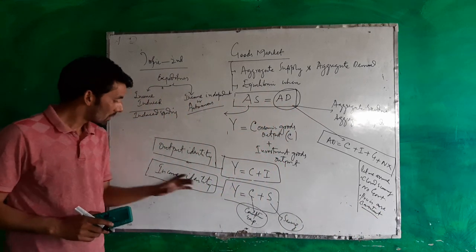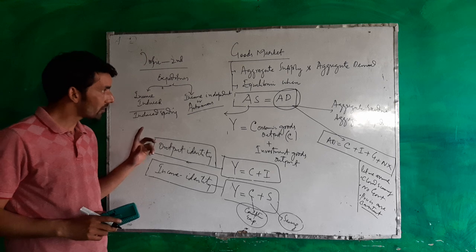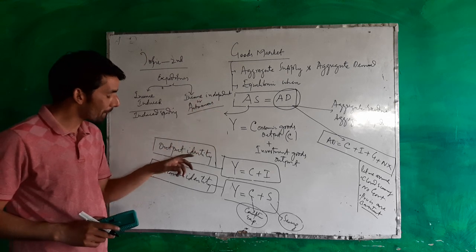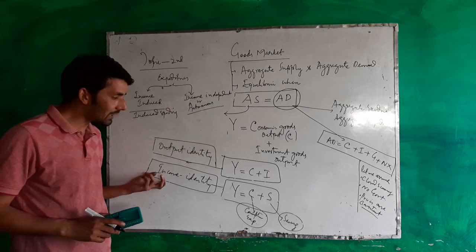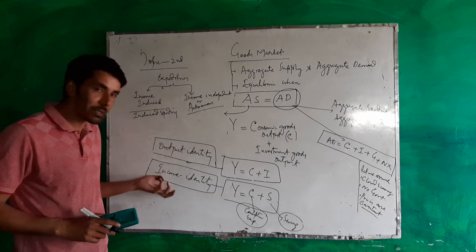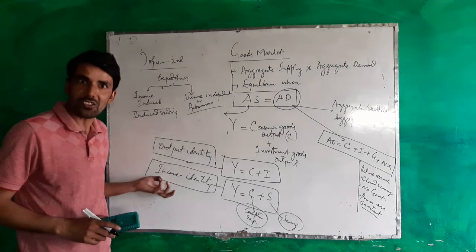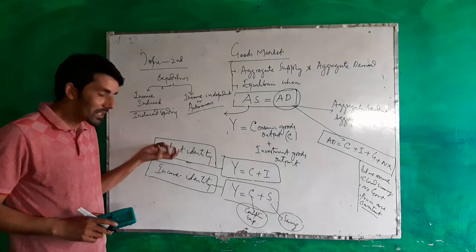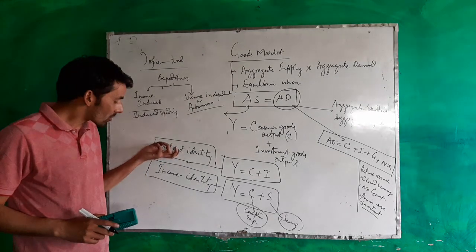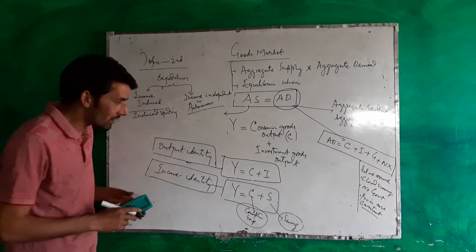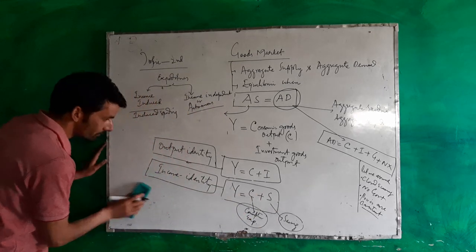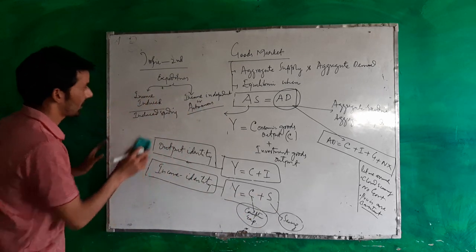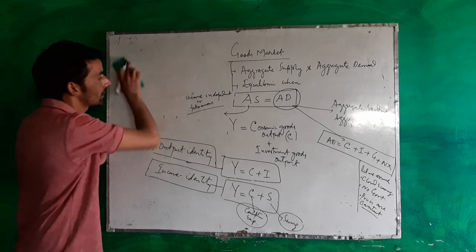Now, if we use this logic that output is equal to income or supply is equal to demand, because demand depends on income, output and income to be equal, then we will write here the equation.